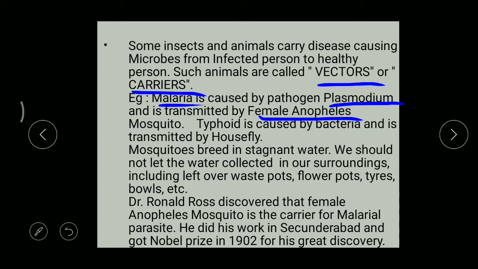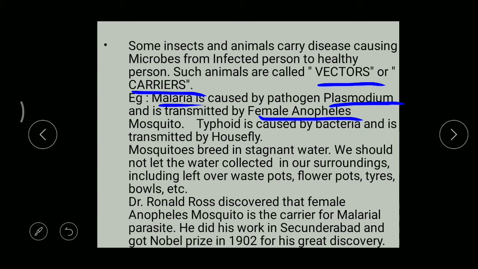Got it? So here the mosquito can be called a carrier. And what is the Plasmodium? Plasmodium is a pathogen. You got the difference? Plasmodium is a pathogen. Why? Because it is causing a disease. So it is a pathogen, and here the mosquito is an example of a vector or a carrier. Got it, children? You got the difference between pathogen and vector?